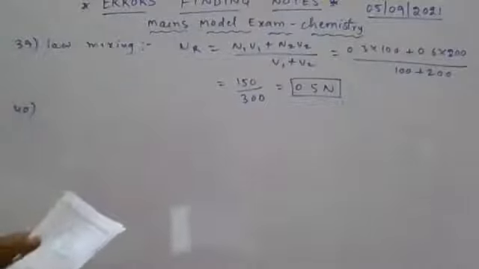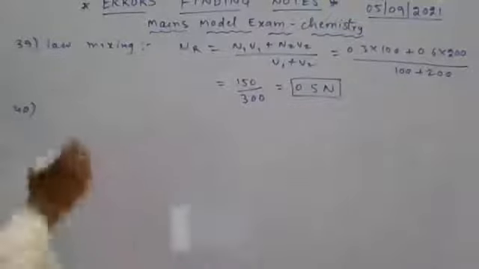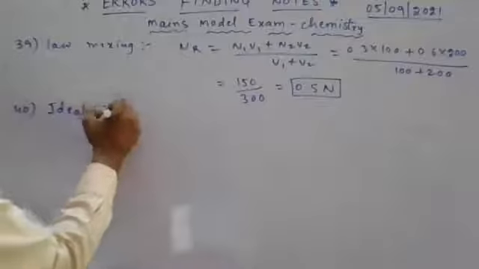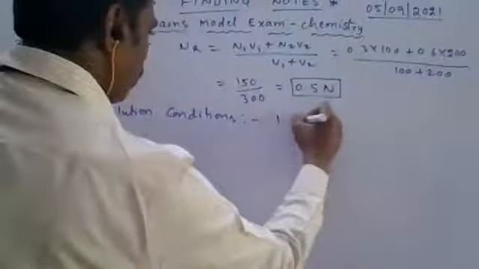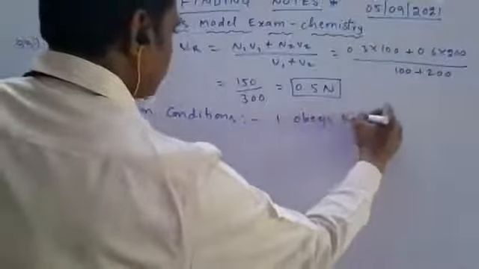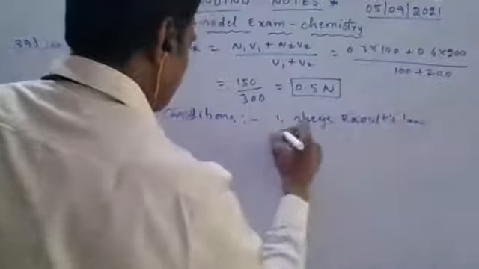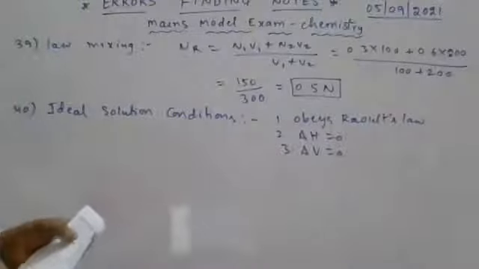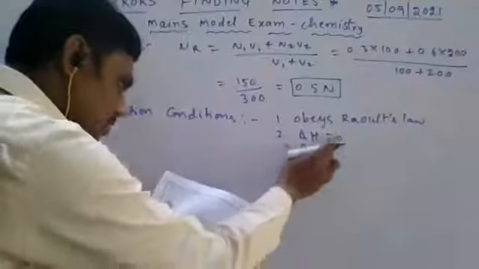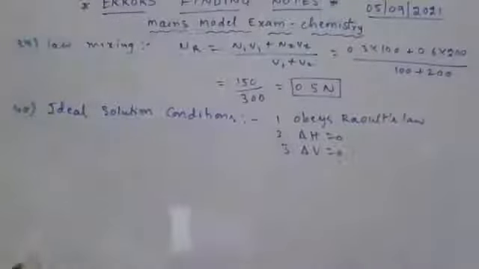Question number 40. Ideal solution conditions. Here, first one, it obeys Raoult's law. Second one, delta H is equal to 0 and delta V is equal to 0. These are the three conditions. Check it. Here you have both zero heat of mixing as well as zero volume change. It should satisfy both the conditions.